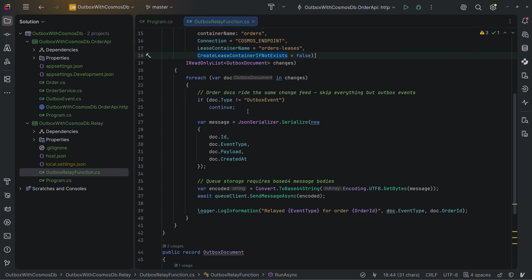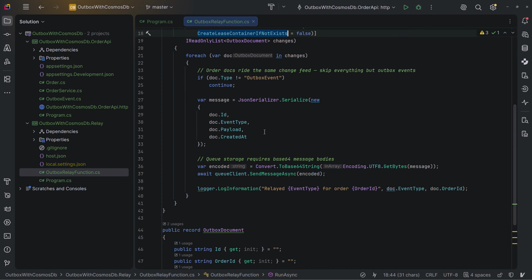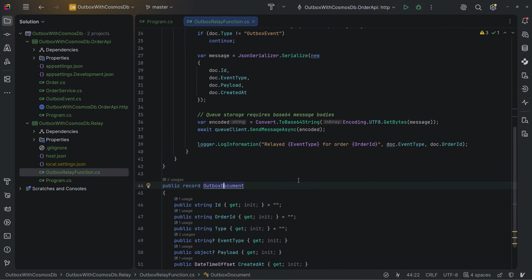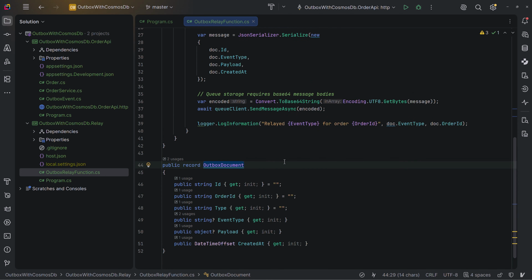But if it was an Outbox event, we serialize the message, and then we add the message to the queue in a storage account. And also this is the Outbox document object here at the end of this file. Anyway, all of the source code will be published to GitHub, and the link of the repository will be added to the description. Okay, let's go to the Azure portal and see what we have there.